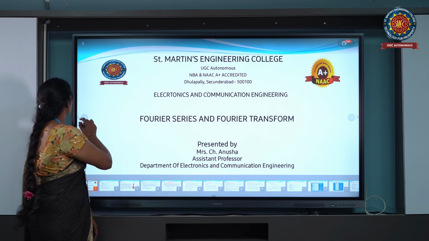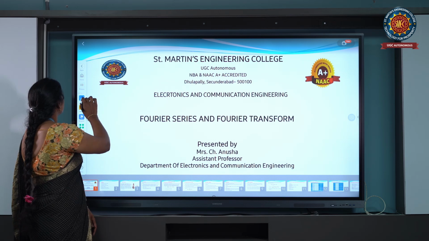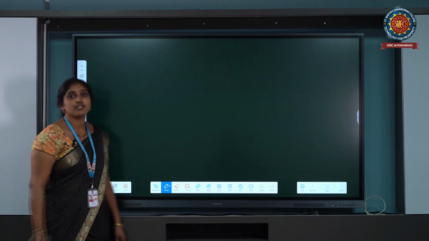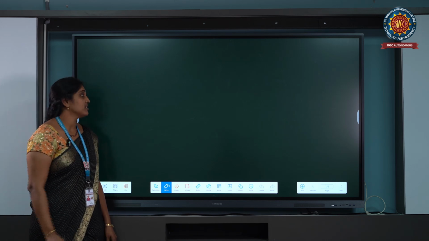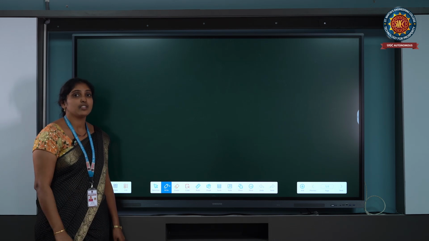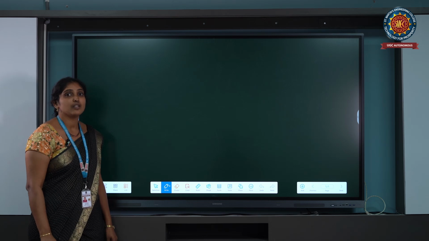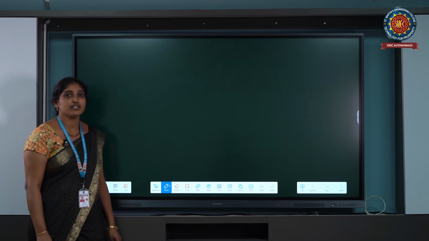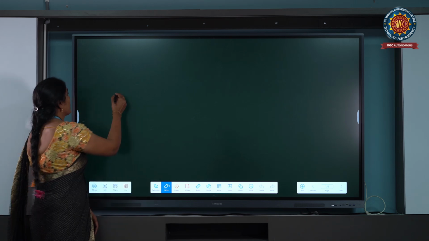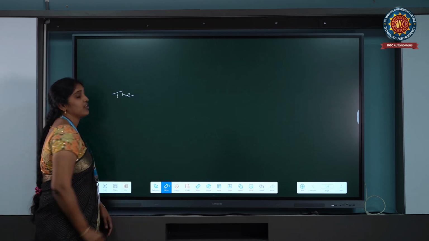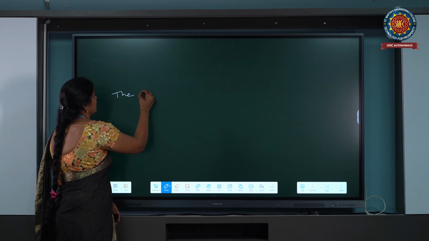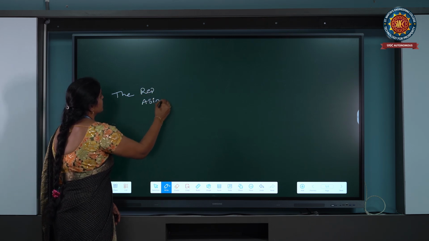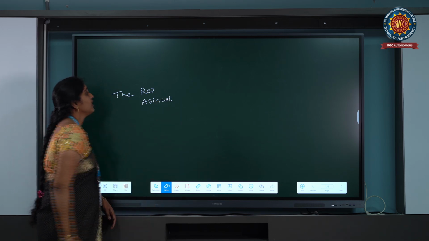So first of all, the Fourier series is the representation of signals in the frequency domain. First, the signal. Anything that carries information, we call it a signal. The representation of a signal is in the form of A sin omega t, cos omega t. Those are examples of signals.